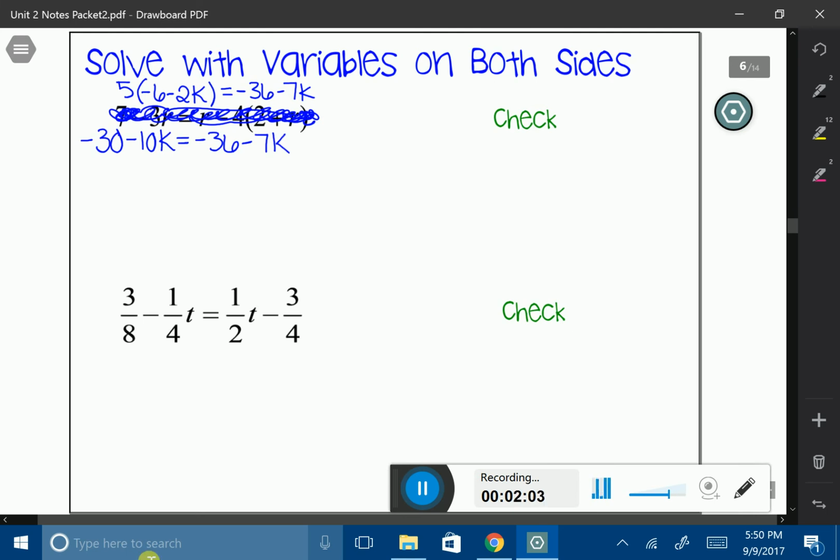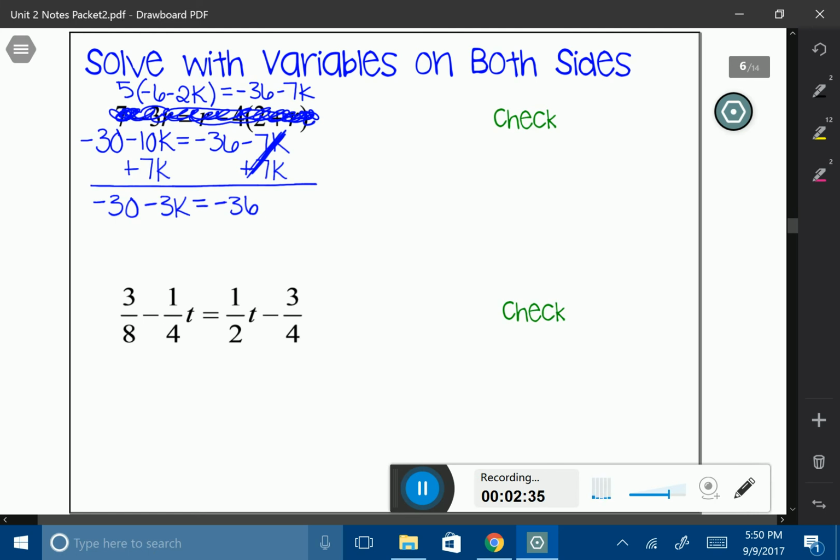To move it, I need to do the opposite operation that you see happening. I'm subtracting, so I'm going to add it to get rid of it. I'm also going to add it to the other side as well. So when I do that, just like a multi-step equation, my negative 30, well, nothing happened to that. I'm going to take my negative 10k and add 7k to give me negative 3k, and I'm going to set that equal to negative 36. Because of my additive inverses, my negative 7k's canceled out.